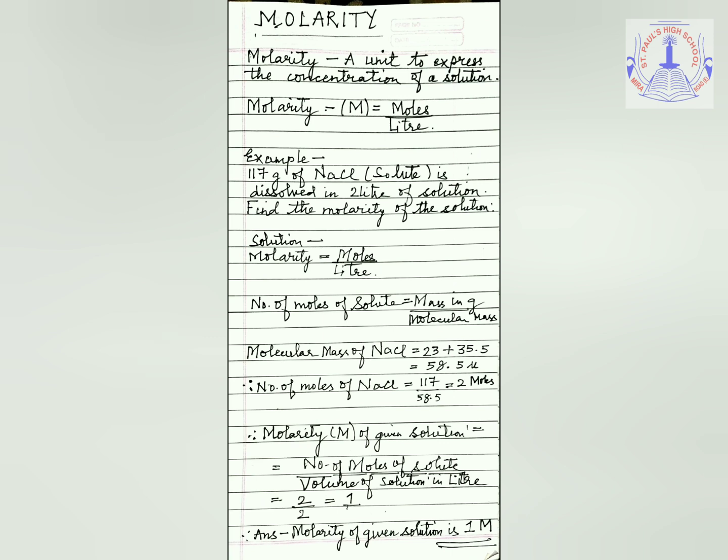Now, we'll find out the molarity of the given solution. According to the formula, it is the number of moles of the solute, NaCl in this case, upon the volume of the solution in liters. We know that the number of moles of the solute NaCl is 2, and the volume of the solution is again 2 liters. So 2 upon 2 will come as 1. This way, the molarity of the given solution is 1 M, capital M being the symbol for molarity.